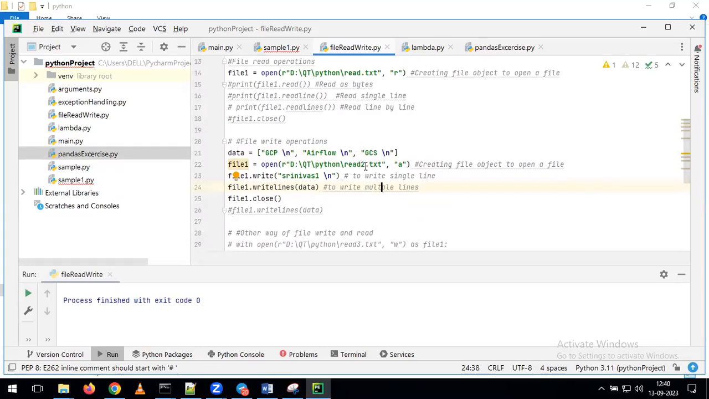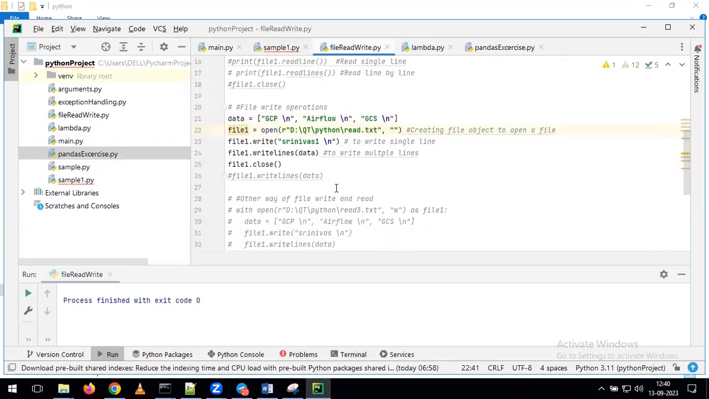Just observe. I don't want to confuse you. I will give read here. Now tell me which operator, which mode we need to give. I want to perform the write operation. What do we need to do?